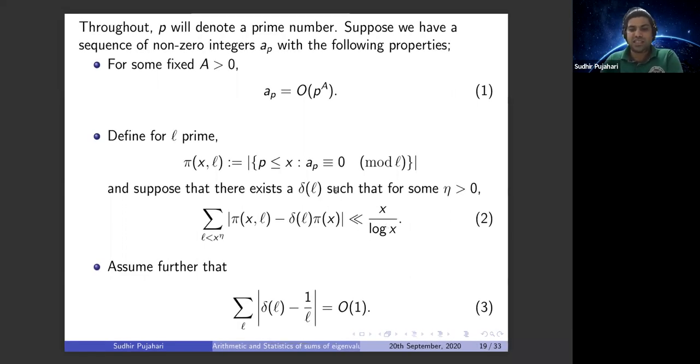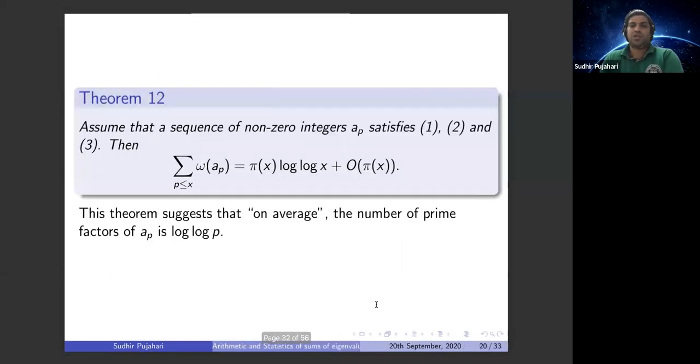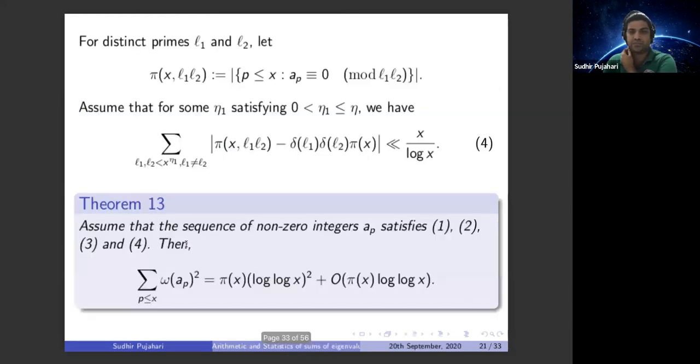Moreover, assume that this δ_l, coming from condition 2, satisfies the following condition. So if any random sequence of real numbers satisfies the above conditions, first it is possible to show that on average, this is π(x) log x plus O(π(x)). So basically this theorem suggests that on average, the normal number of prime factors of a_p is log p.